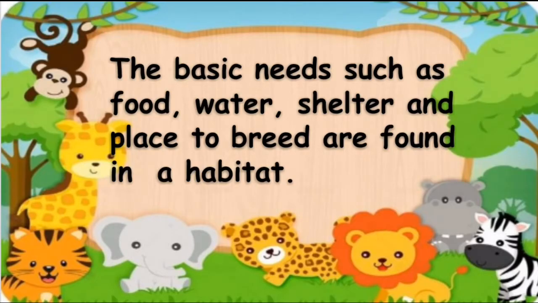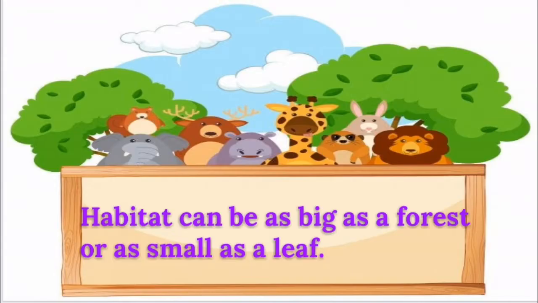The basic needs such as food, water, shelter and place to breed are found in a habitat. Children, habitat can be as big as a forest or as small as a leaf.